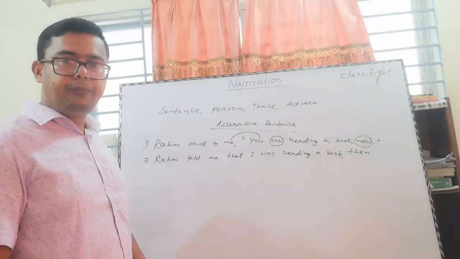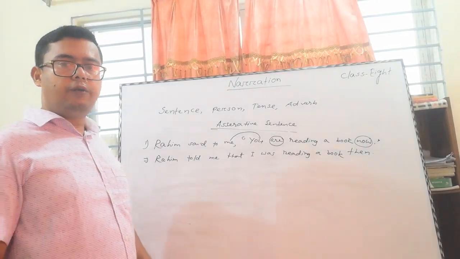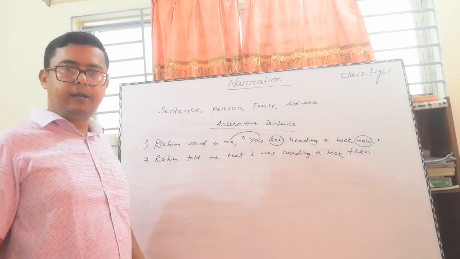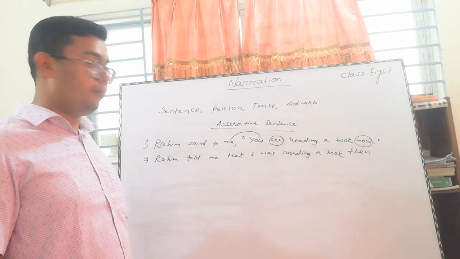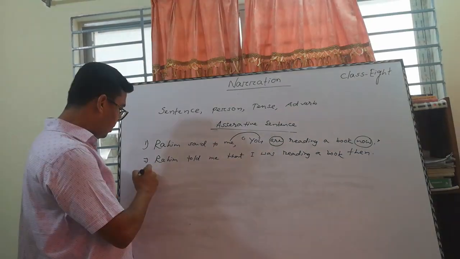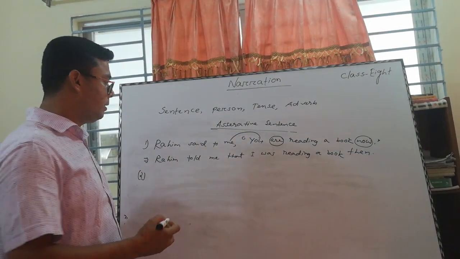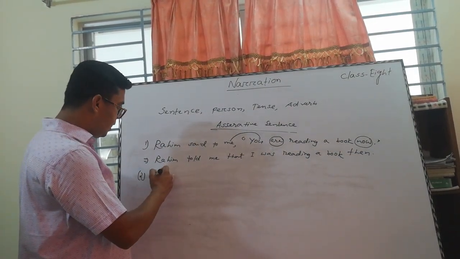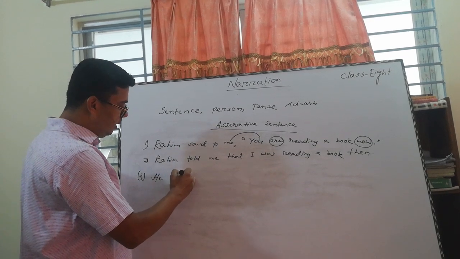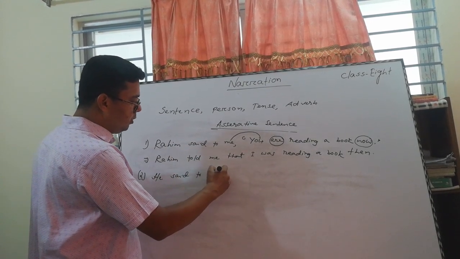Isn't it easy for you? I think if you follow the rule properly, it will be easier for you. That's why I want to discuss another example of an assertive sentence, and it should be: He said to you,